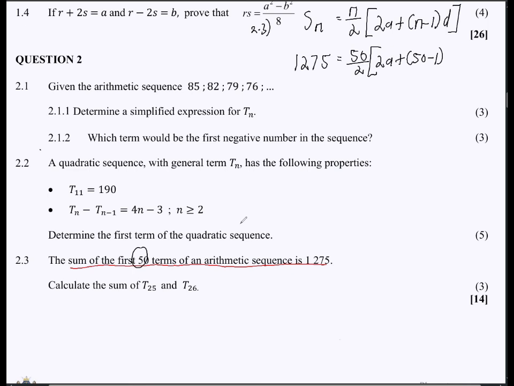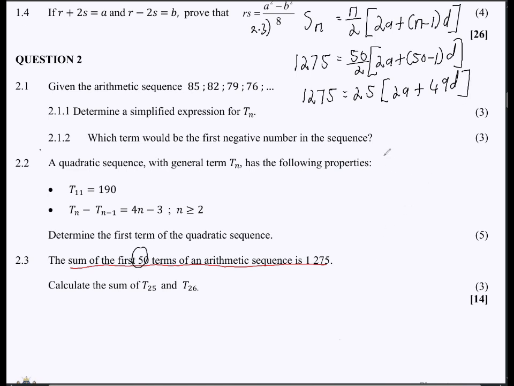We don't have the value of d, as we can see, they just told us about a certain pattern. Now, 50 divided by 2 is 25. And then in the bracket, I have 2a, 50 minus 1, that's 49, so that will be 49d, right?